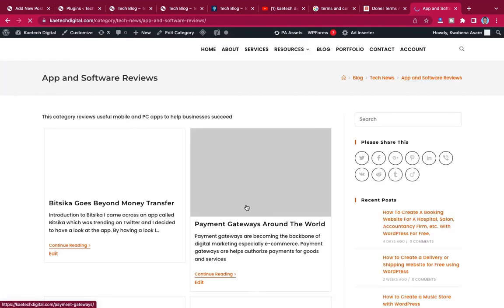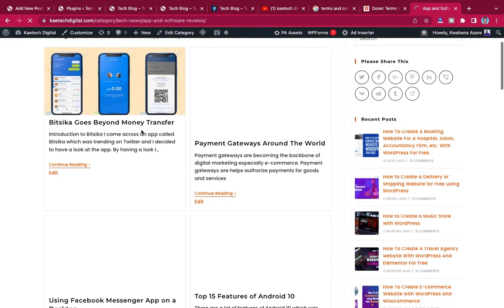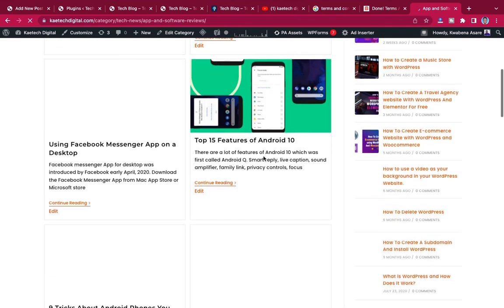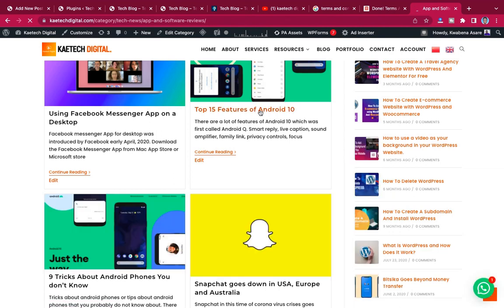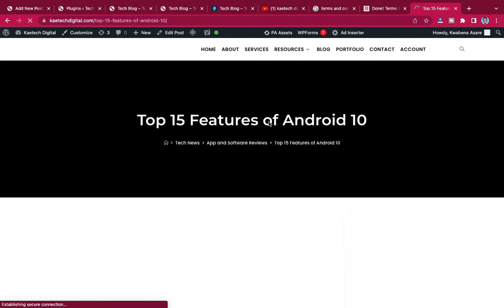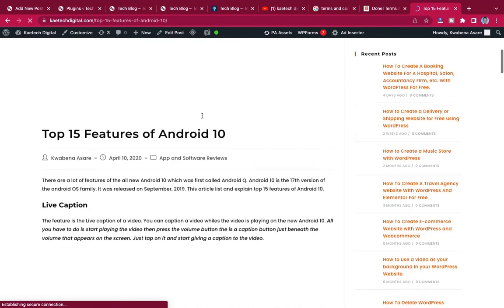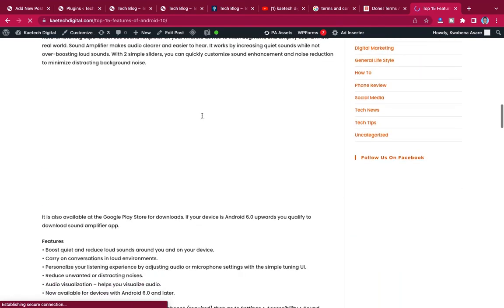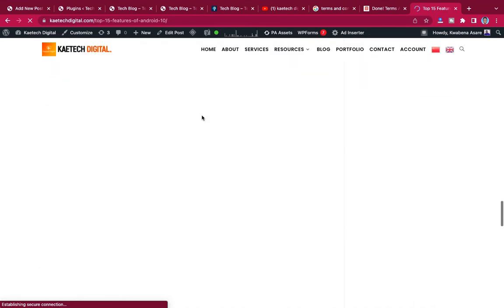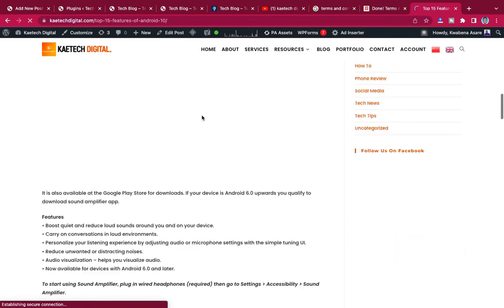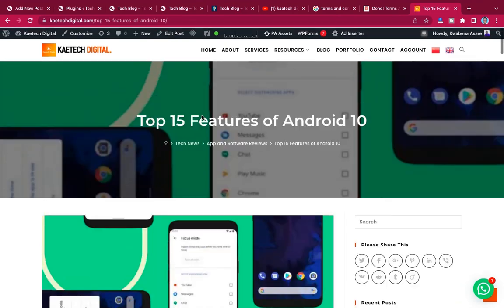Let me say I want to create a post about maybe Facebook app manager, messenger, or maybe top 15 Android features, or top 15 features of Android 10. So this is basically the post. You need to have all these things already, all the content ready made, ready to be used.